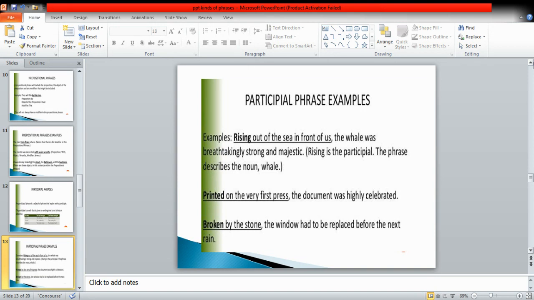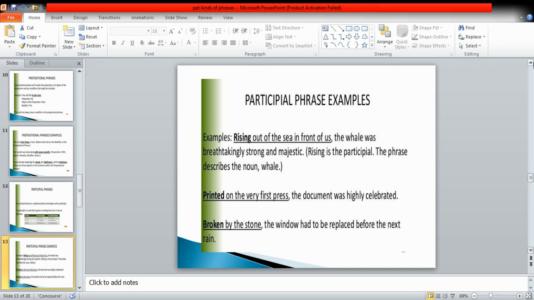Then the second example is, printed on the very first press, the document was highly celebrated. Again, this phrase is beginning with a past participle, and the whole of this phrase is describing the noun, which is the document. Broken by the stone, the window had to be replaced before the next rain.